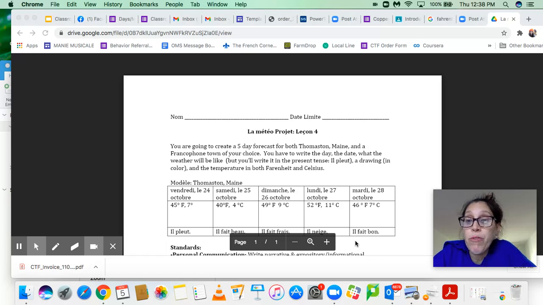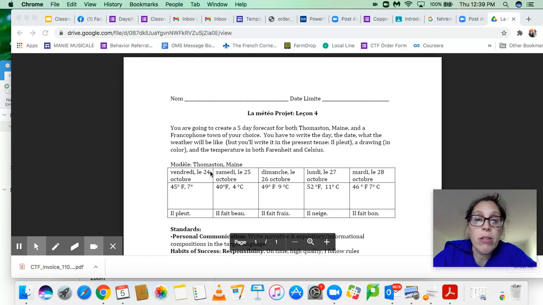It's going to be the actual 5-day weather forecast. And for each day, you're going to write the day, the date, what the weather is, a drawing, and the temperature in both Fahrenheit and Celsius. So here was my little example, and I have another finished one to show you after. Here I have vendredi, le 24 octobre, which is Friday, the 24th of October. Then I have Saturday, the 25th, Sunday, Monday, Tuesday, because you have to do 5 days. And then I had the temperature.